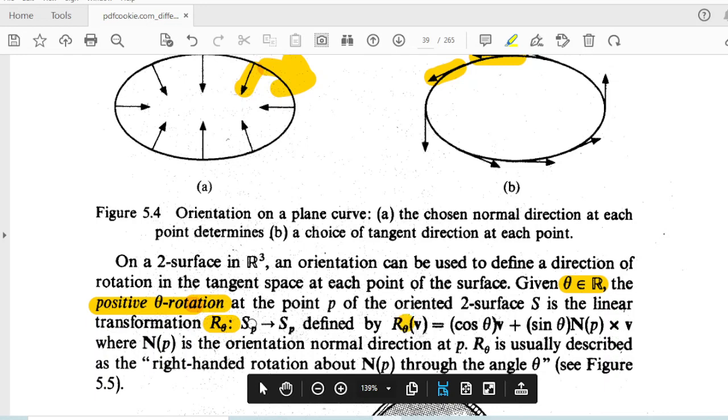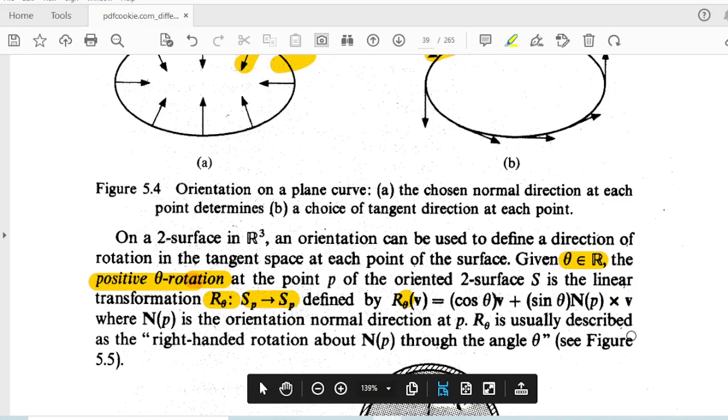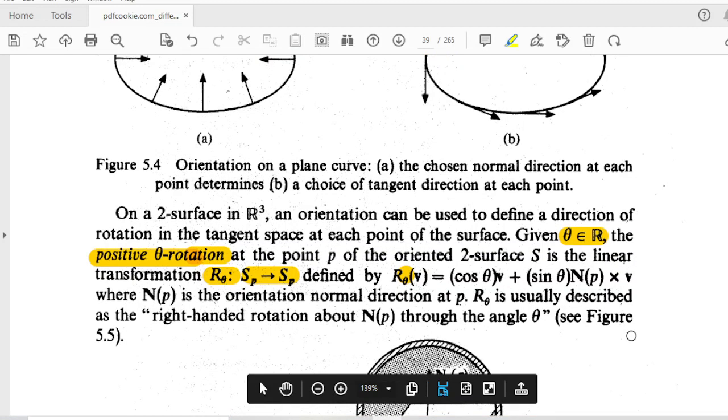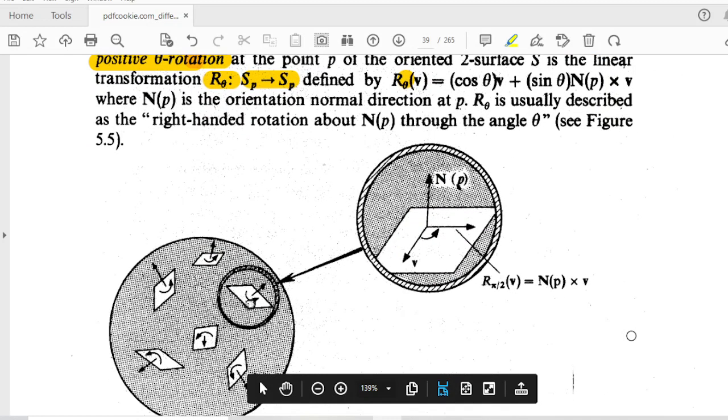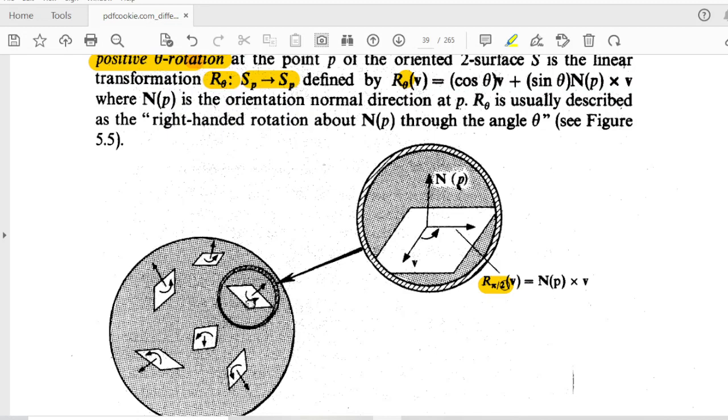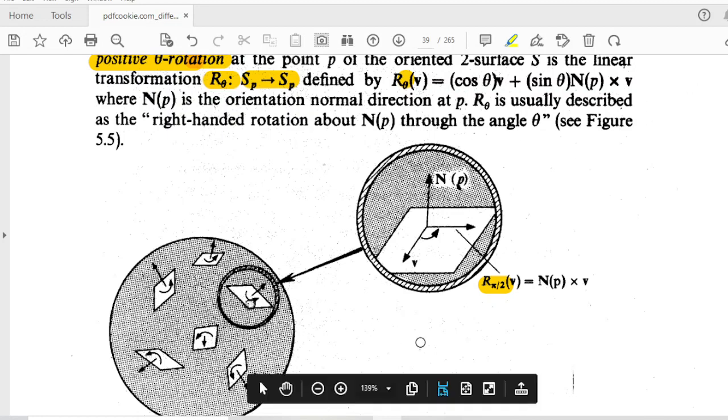R theta from SP to SP, where R theta of V is equal to cos theta V plus sin theta N of V. N of V is a normal orientation direction. Okay, so direction എന്ന് പറയുന്നത് the unit vector, and normal direction is normal unit vector. So this is our R π/2 എന്ന് പറയുമ്പോൾ R π/2 നമ്മൾ ആന്റി ക്ലോക്ക് വൈസ് ഡയറക്ഷൻ റൊട്ടേറ്റ് ചെയ്ത് കിട്ടുന്നതാണ്. റൊട്ടേറ്റ് ചെയ്ത് കിട്ടുന്ന ടാൻജന്റ് ഡയറക്ഷനാണ് R π/2.